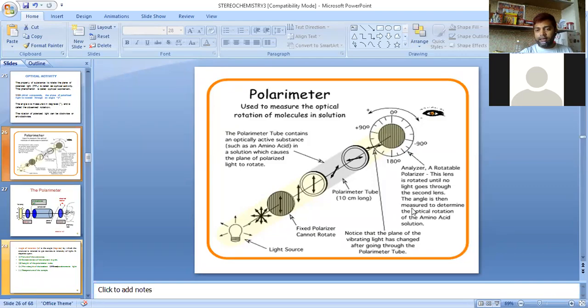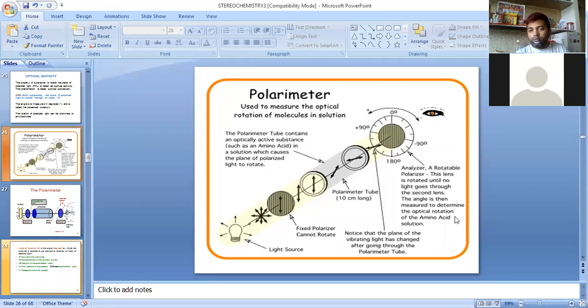The angle is then measured to determine the optical rotation of any compound, not only amino acid, of any substance. So what does this analyzer do? It is rotatable, means it can be rotated.